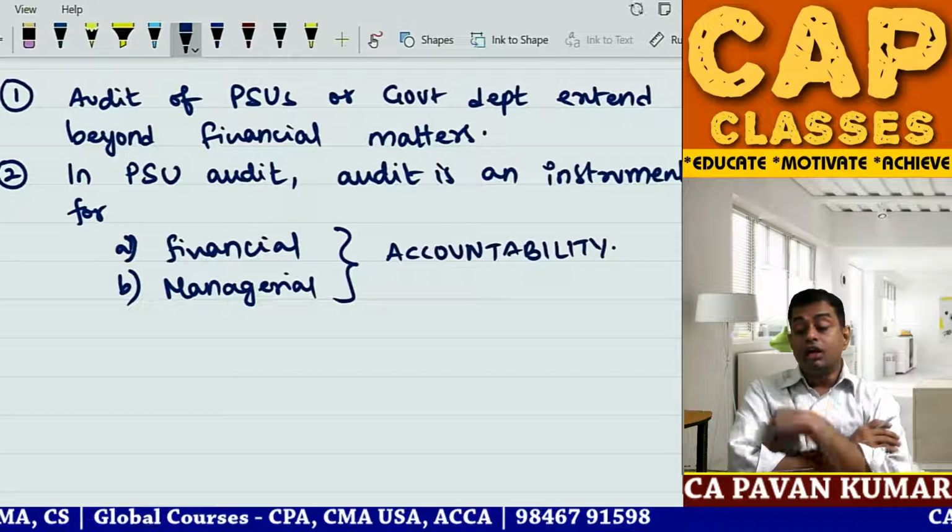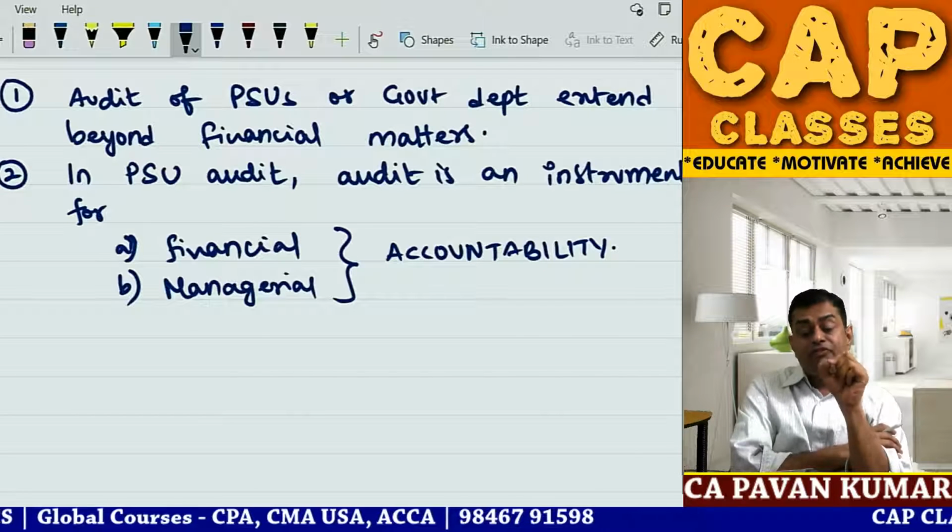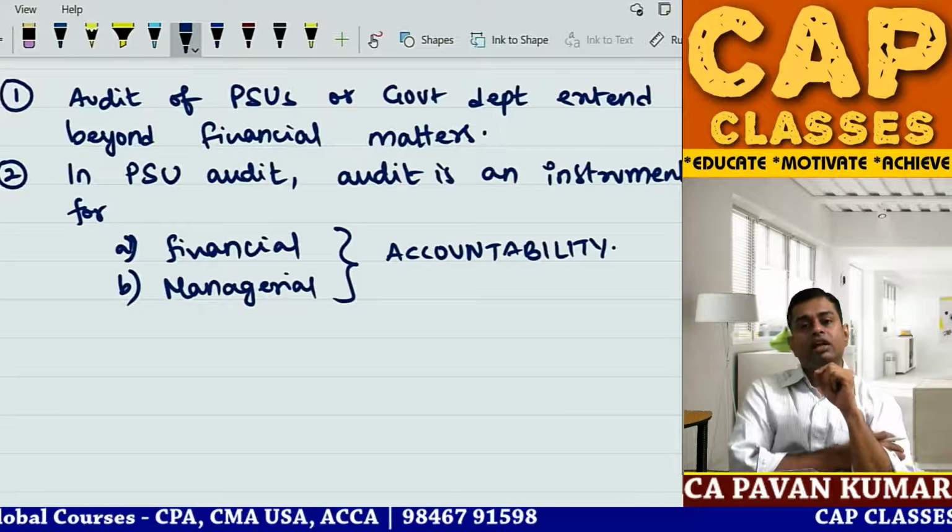In PSU audit, audit is an instrument for financial accountability and managerial accountability.